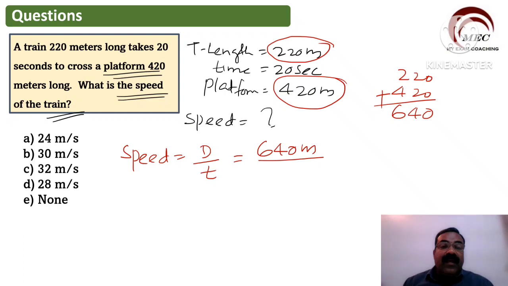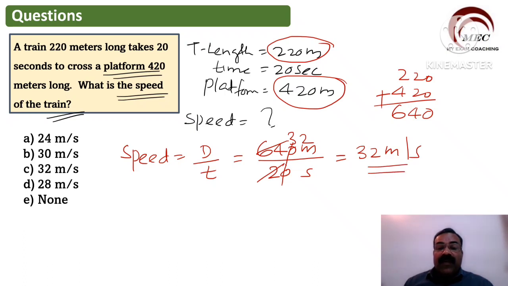Time taken is 20 second. 20 second time लिया. So कट करो 0 0 कट हो गया 2 और 64 में 32 times. So 32 meter per second. So now from the given option, mark correct answer option C, 32 meter per second. So I will tell you students, if you are practicing this type of questions with more and more questions, your speed will definitely increase. Okay. So these all are the important questions from time, speed, distance and time.